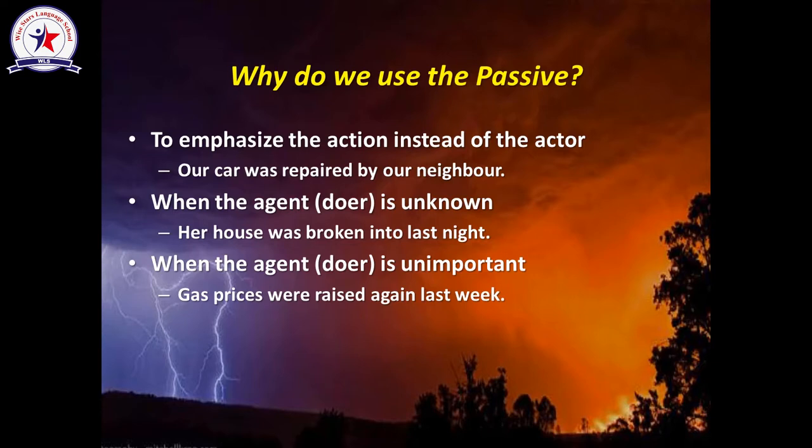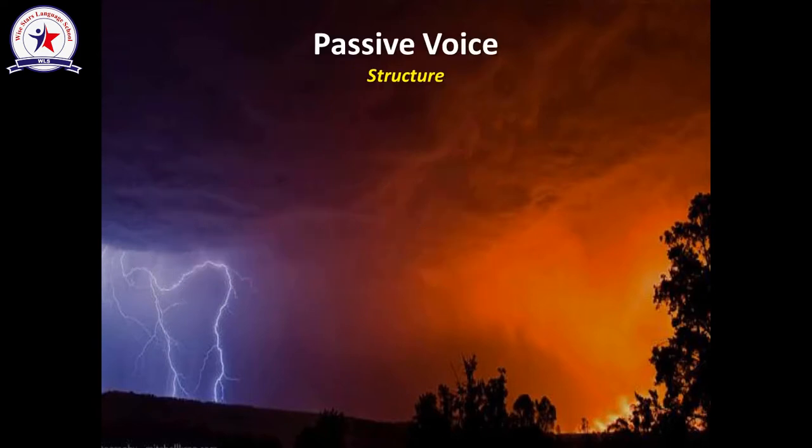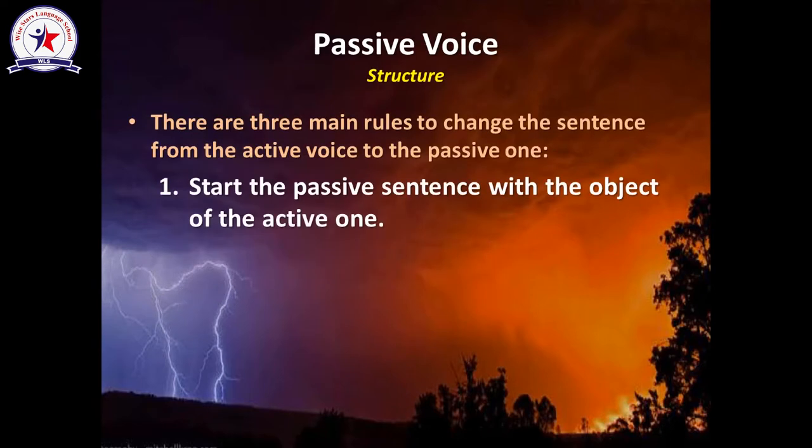Now, let's learn how to change a sentence from the active voice to the passive voice, or from the active sentence to the passive sentence. Actually, there are three main rules that I have to take into consideration while changing from the active sentence to the passive one.